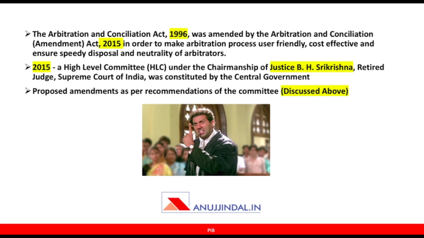So the Arbitration and Conciliation Act was passed in the year 1996, and in 2015 an amendment act was passed. In 2015 itself, a high level committee under Justice B.H. Sri Krishna was created, and it had made certain recommendations. Now whatever we discussed above, whatever has been decided by the cabinet recently, is based on the recommendations of this committee under the chairmanship of B.H.